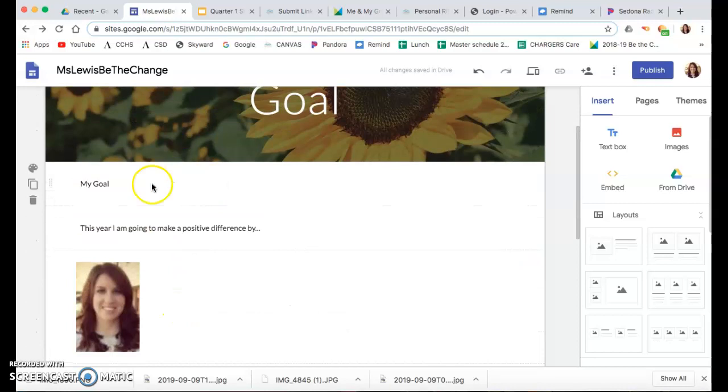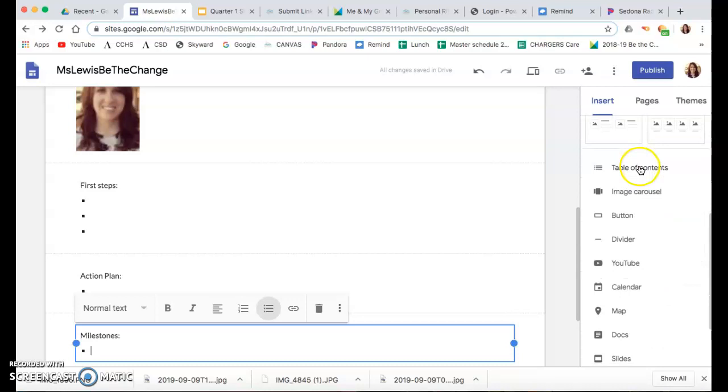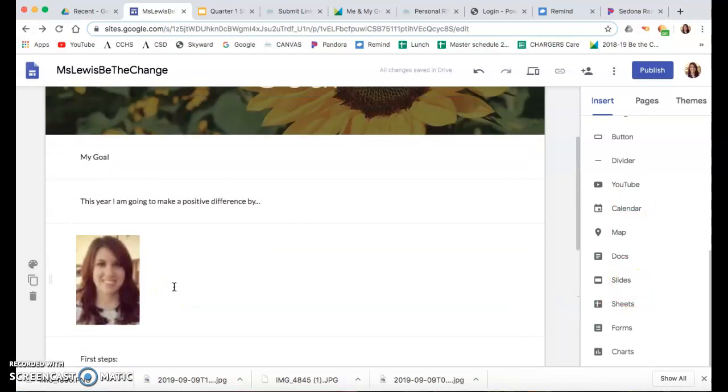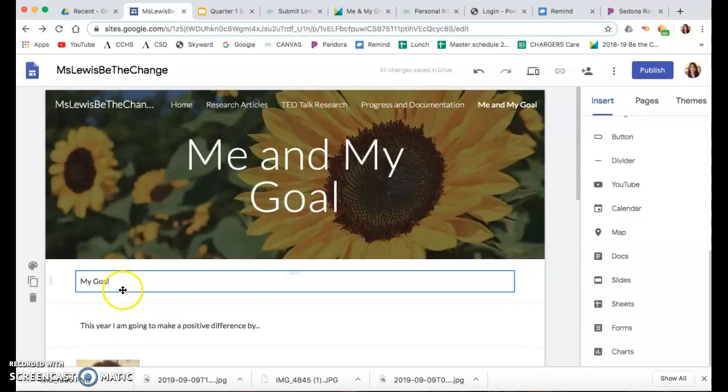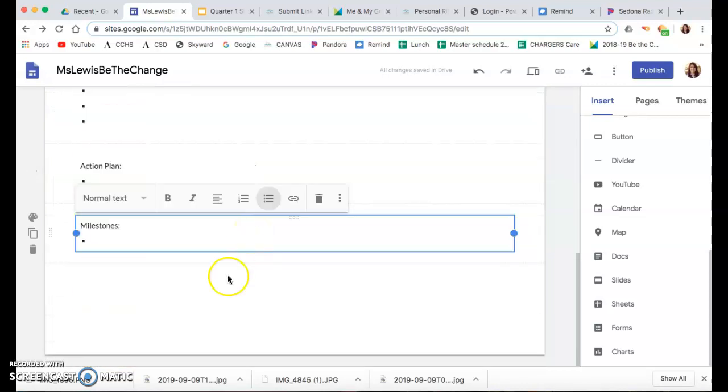You can change this to look however you want. It's got these different layouts over here if you want it to look different, if you want to have buttons, whatever it is. It's got lots of options for you to add what you want to add. But you have to make sure you have all the same requirements from checklist number 1. So we needed an image here. This one, I'm going to say I don't know how to change this image. So unless you make this image up here have a picture of you, unless you made that your background image, we may have to have just a little different requirement for you there because I don't know how to do that. But if you can find a way, that's great.